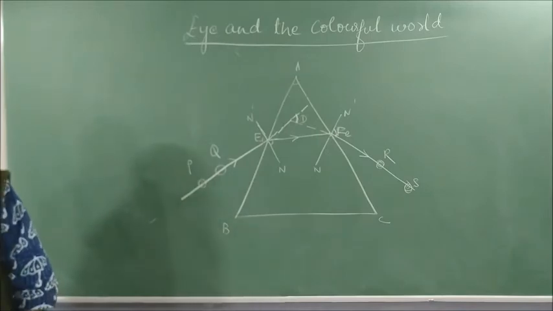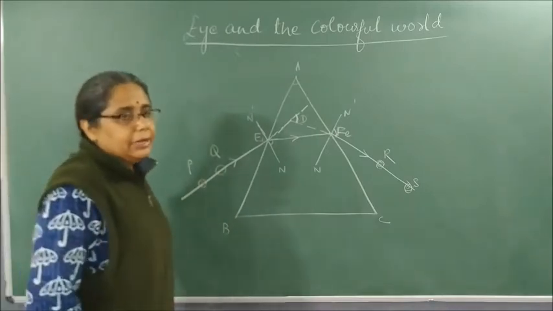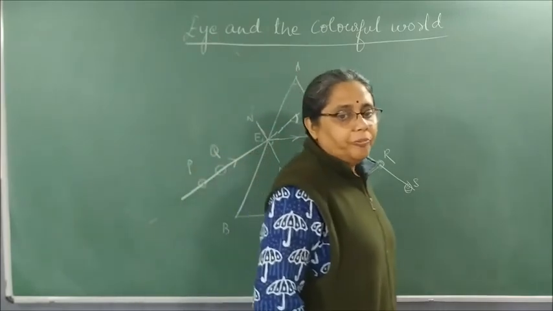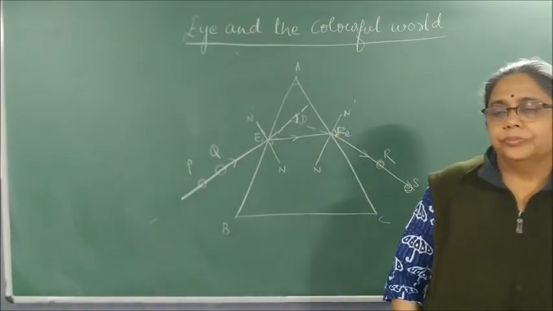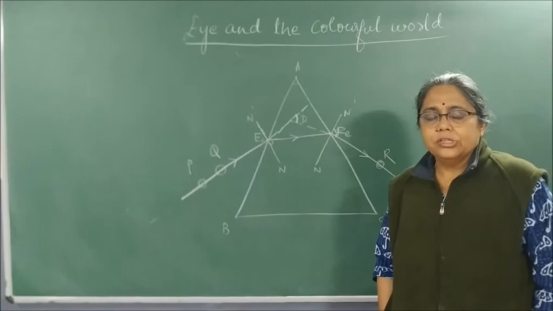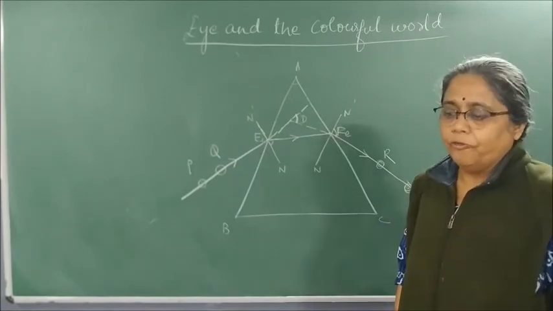Next point, it depends on the angle of prism.